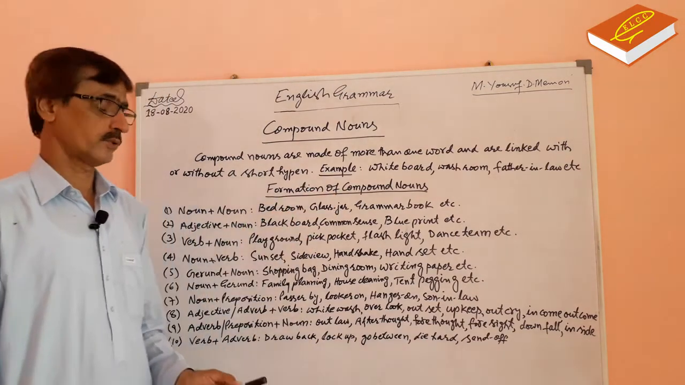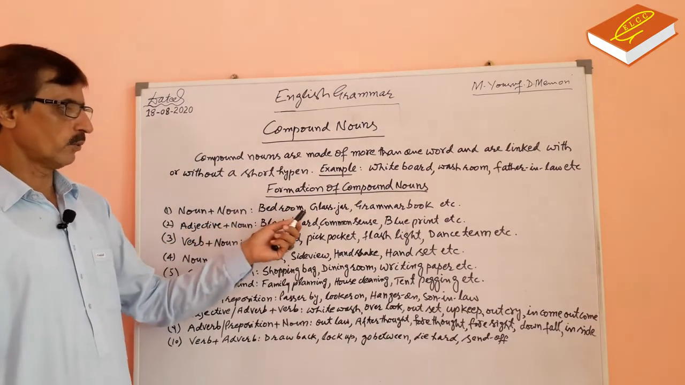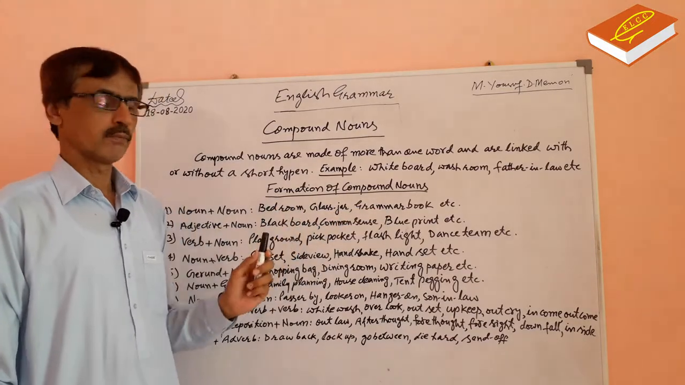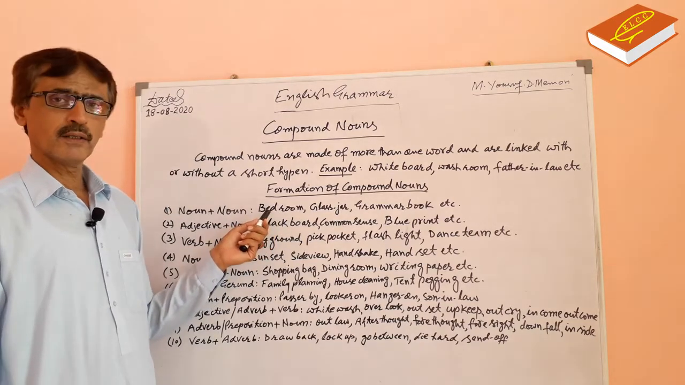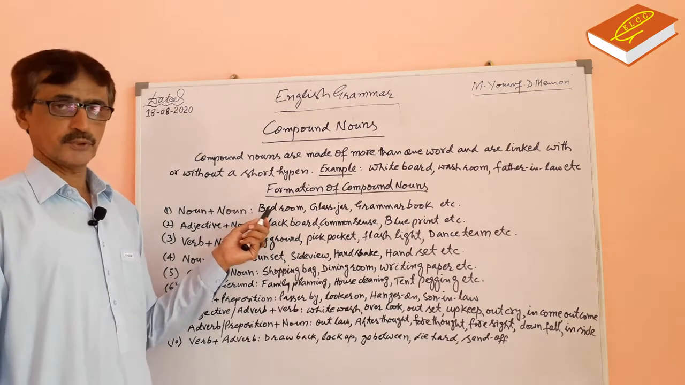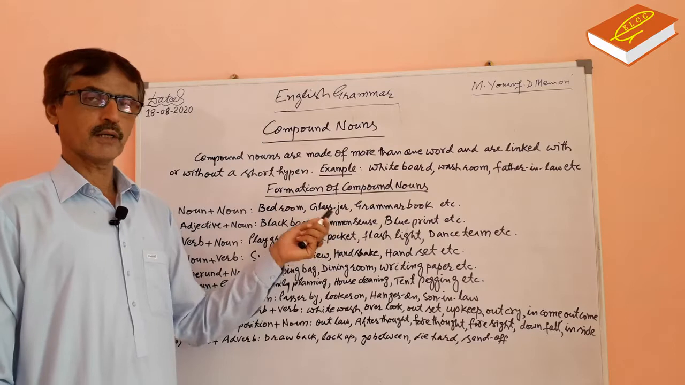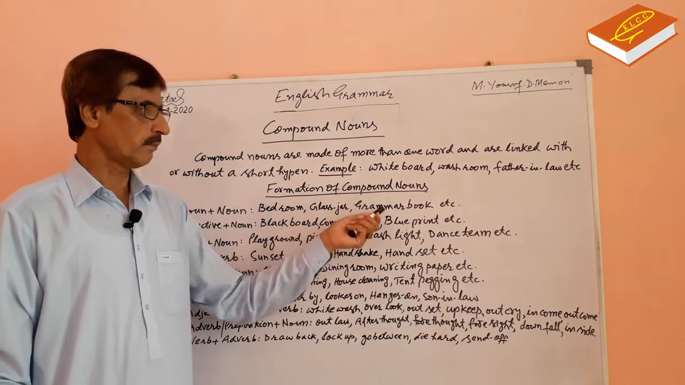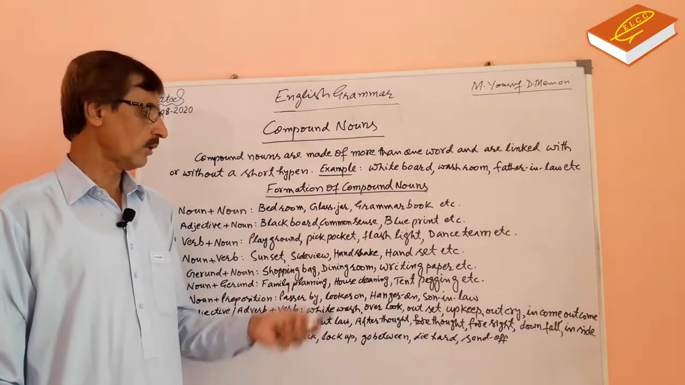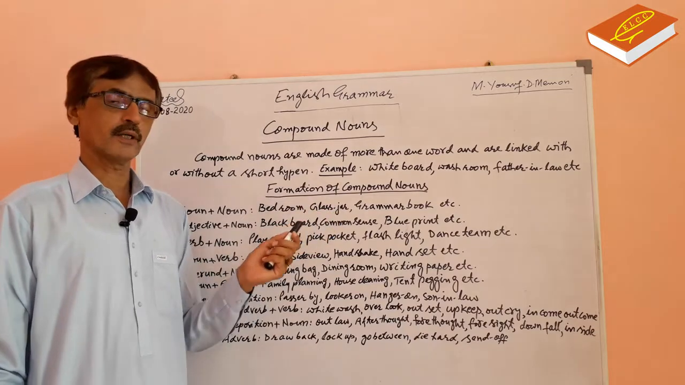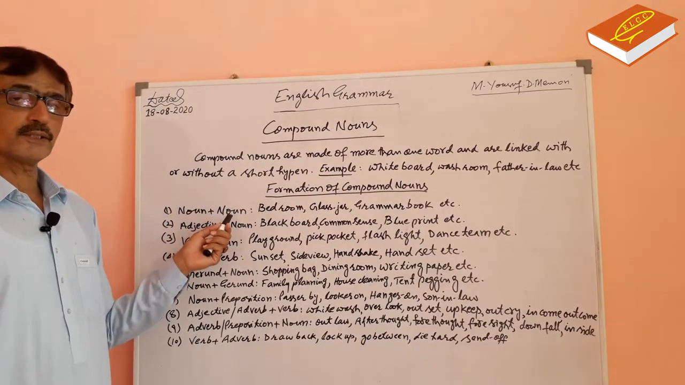Formation of compound nouns. Number one, noun plus noun. Bedroom, glass jar, grammar book. This is made of two words. Both words are nouns. Bed is a noun, room is also a noun. Glass and jar, both words are nouns. Grammar and book, both words are nouns. So the first rule of formation of the compound noun is noun plus noun.